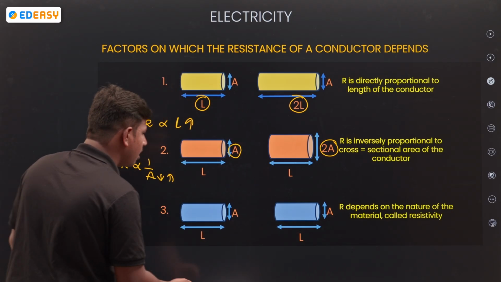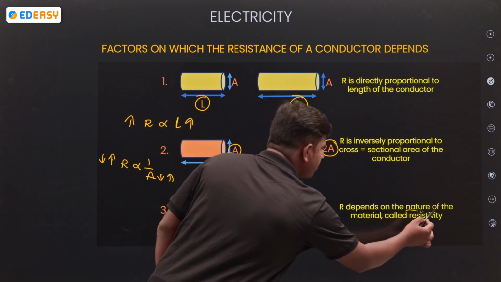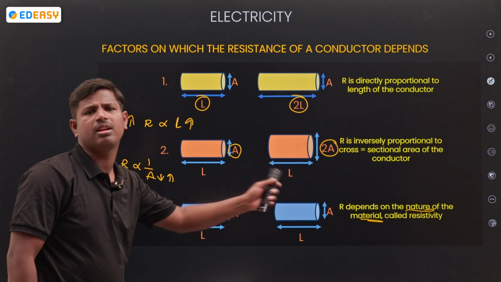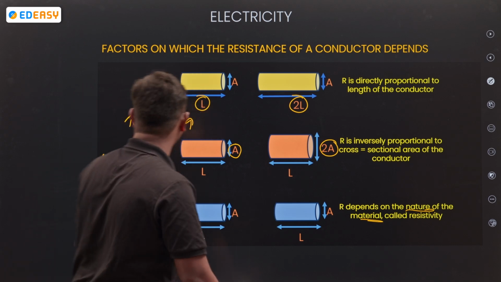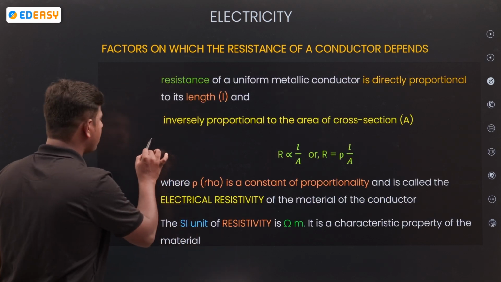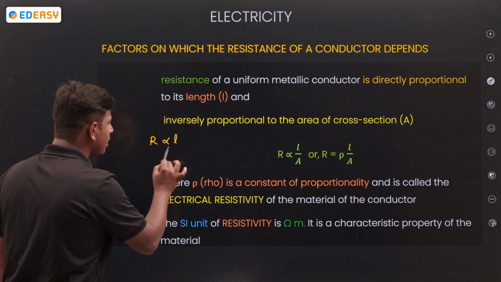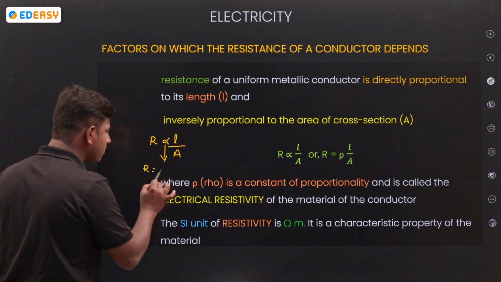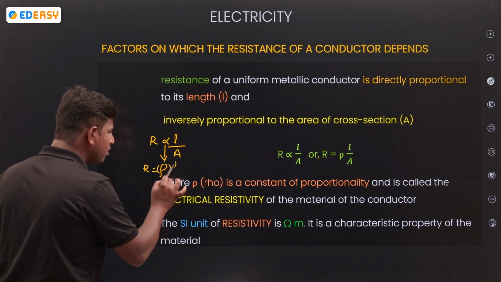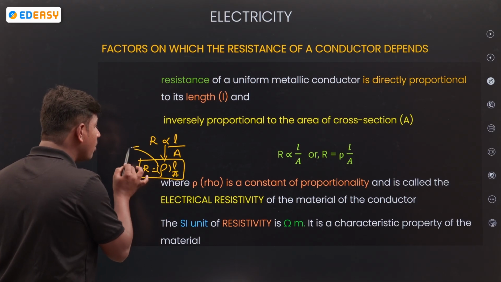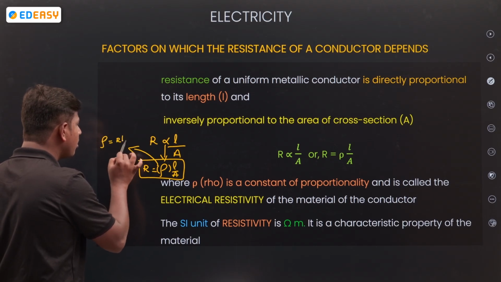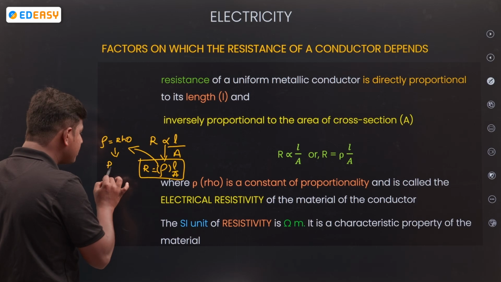Next, it depends upon the nature of the material. That nature of the material we call resistivity. See, R depends on L and depends on area. Remove the proportionality, and in place of proportionality you will get a constant. That constant we call resistivity, which we call rho.